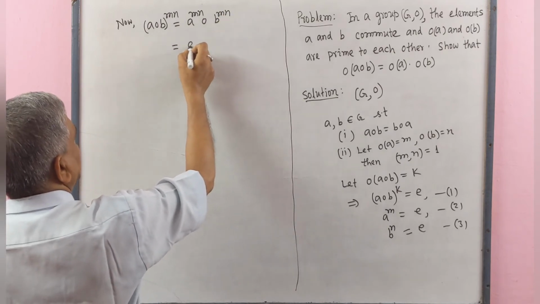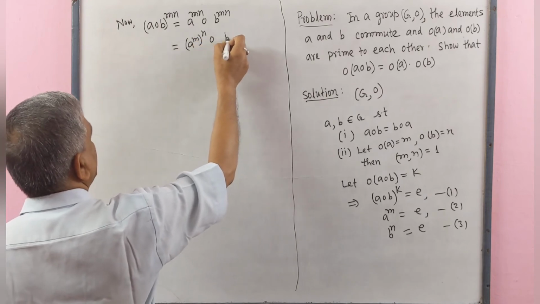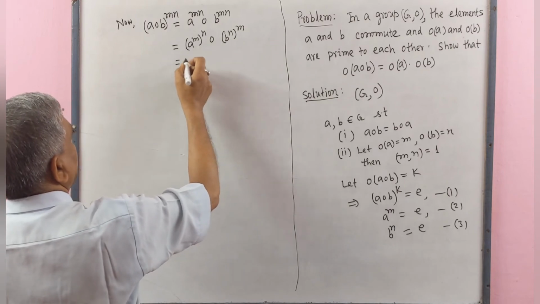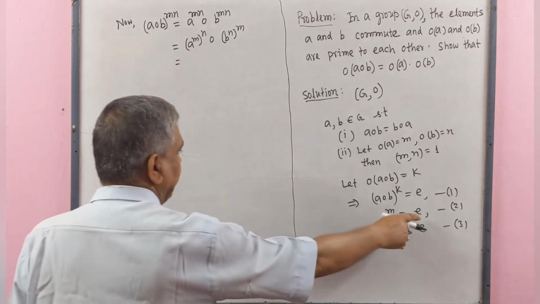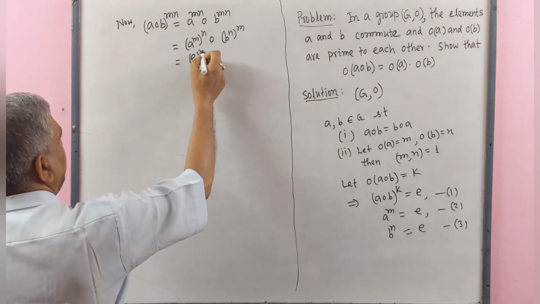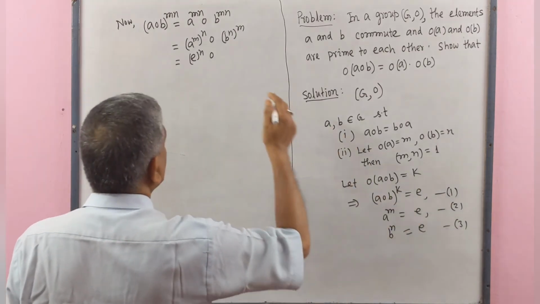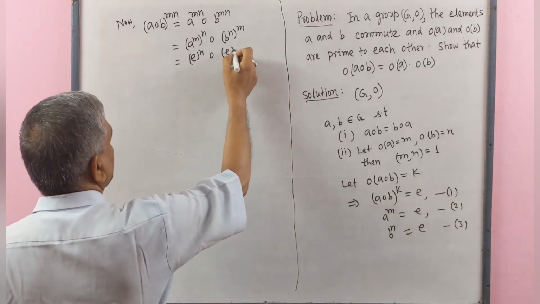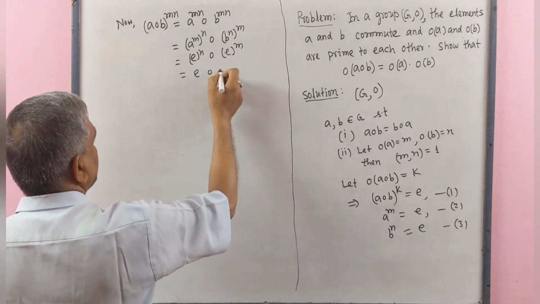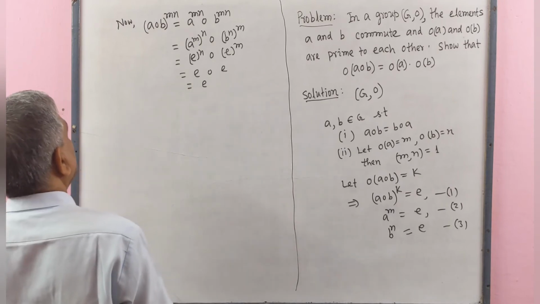This equal to (A to the power m) to the power n operation (B to the power n) to the power m, equal to A to the power m is identity element number 2, identity element to the power n, B to the power n is identity element number 3, this identity element to the power m, and this is identity element, and this is also identity element, operation of identity elements is identity element.